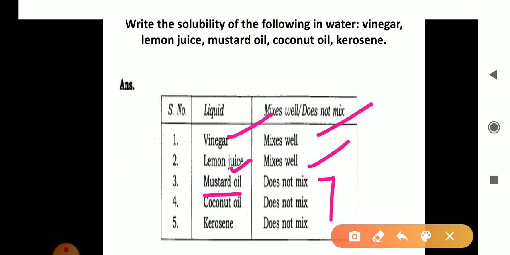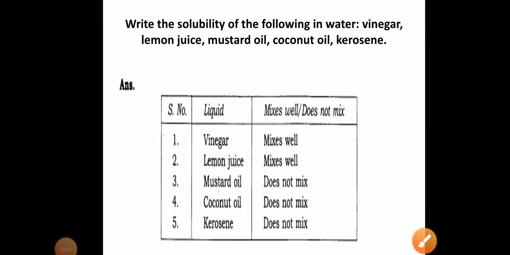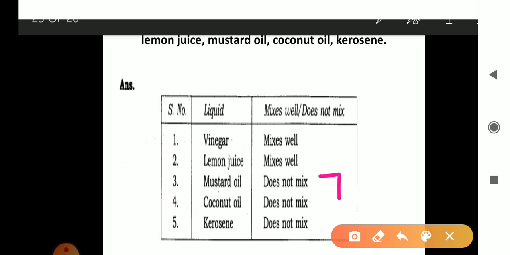Now see these three, mustard oil, coconut oil and kerosene. They do not mix well. These remain separate and do not mix with the water. They form a separate layer over the water. They all are lighter than water, that's why they float and make the separate layer.